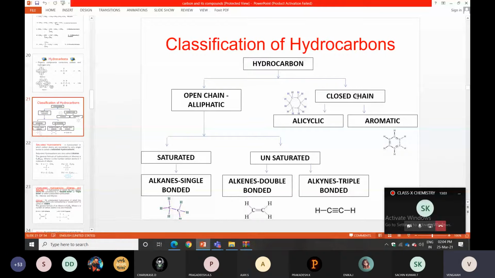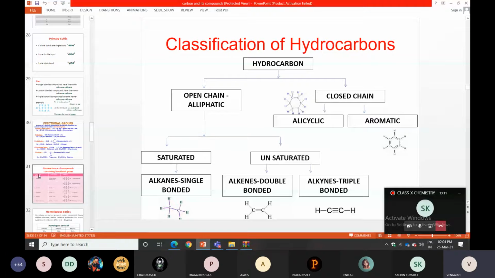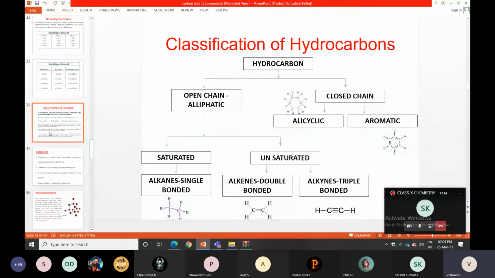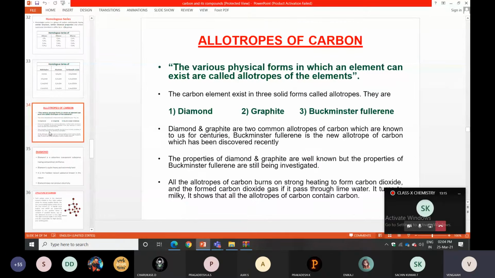We discussed that. In today's class I will discuss allotropes of carbon. This is important.